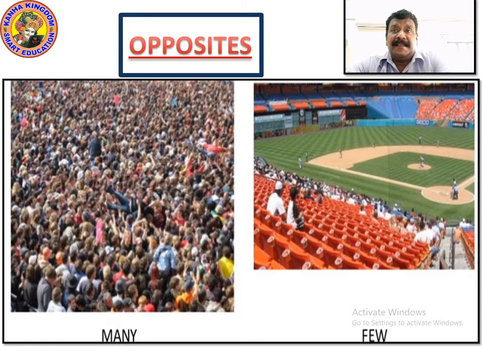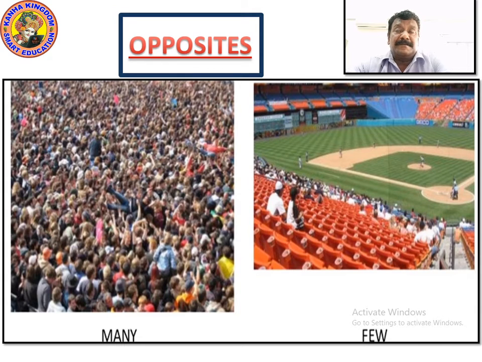So now look at the screens. Here you can see a lot of crowd sitting. How do you define so many people sitting at one place? They are many, right? When you see a huge crowd, you say that there were many people. There were many people in the stadium. There were many people in the ground. There were many of them in the gathering. There were many of them in the premises. You can say about this thing.